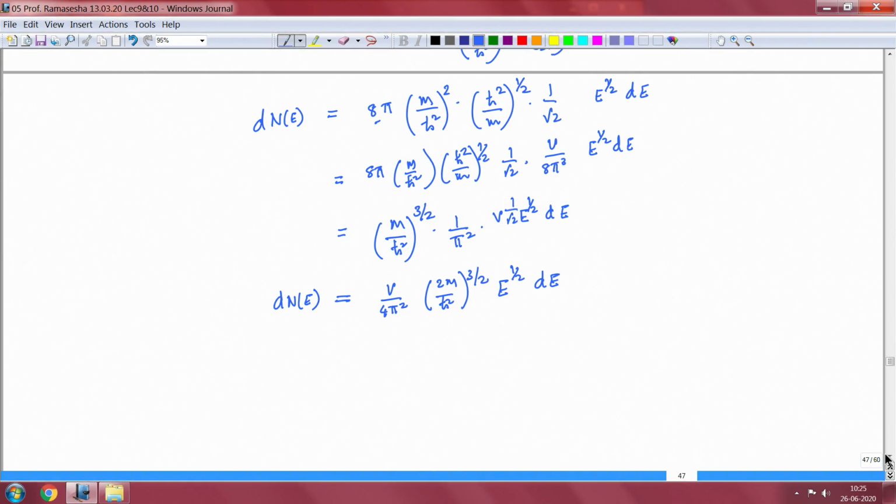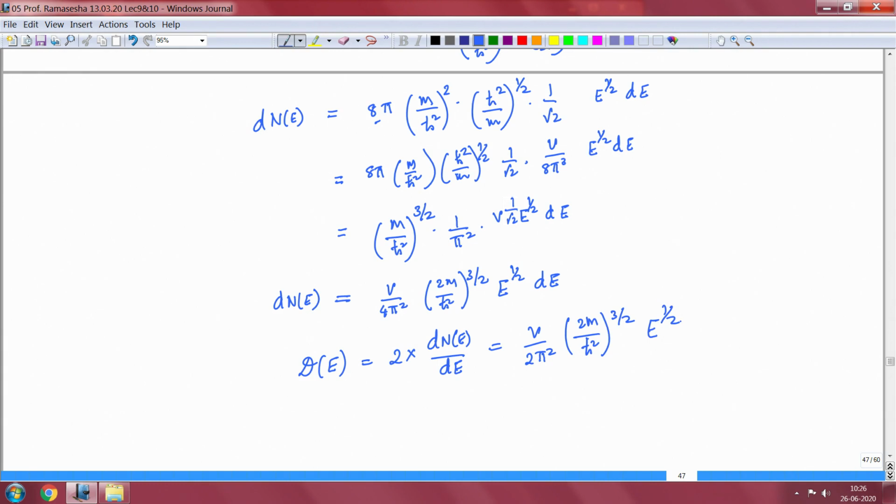And the number of states is not the same as the number of electrons, because a state can have 2 electrons, one of upspin and one of downspin. So I actually have to multiply by a factor of 2, so that I have g(E), the density of states, which is equal to 2 times dN(E) by dE, will be equal to V by 2 pi squared, 2m by h cross squared to the power 3 by 2 times E to the power half.